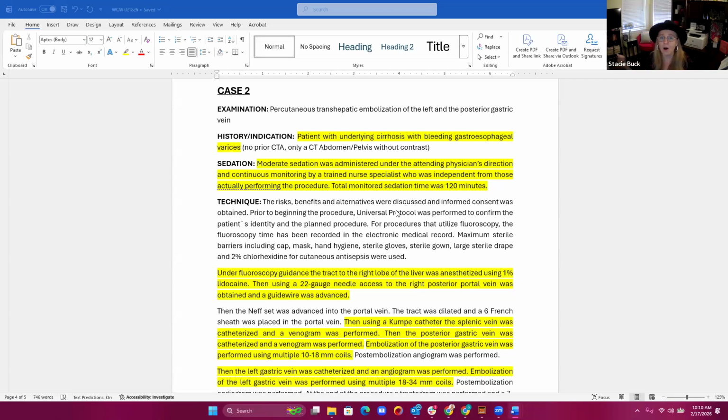So hopefully you learned a little something from looking at these two cases. And whoever submitted case number 1, I don't remember off the top of my head, I would recommend that you go back to your physician and you ask for more detail in order to code that report appropriately.